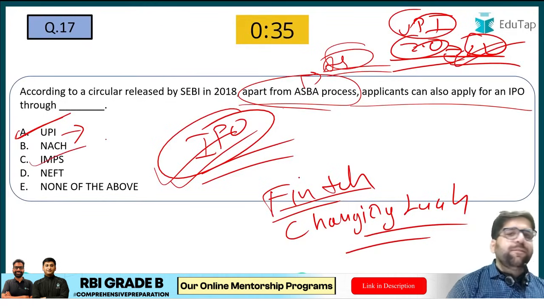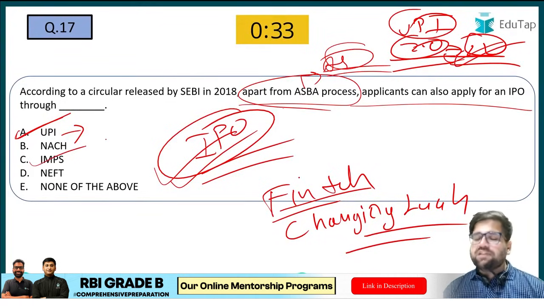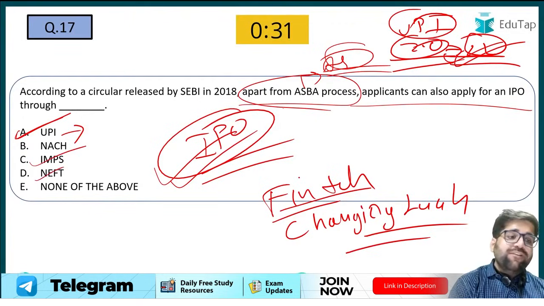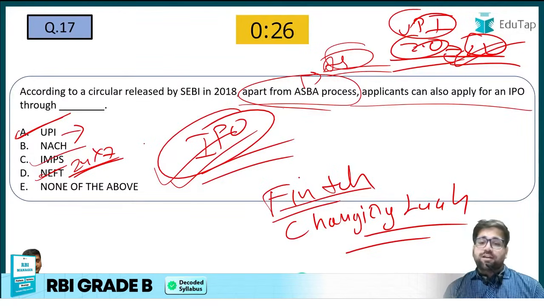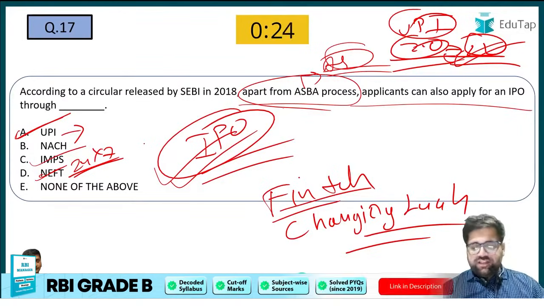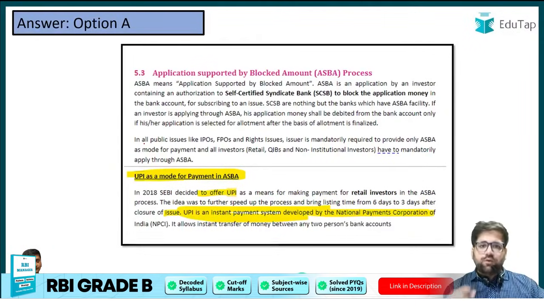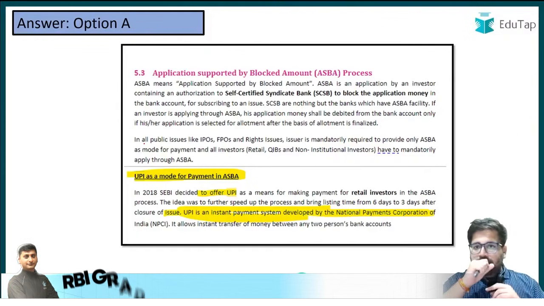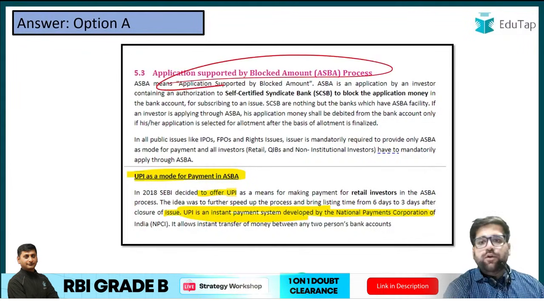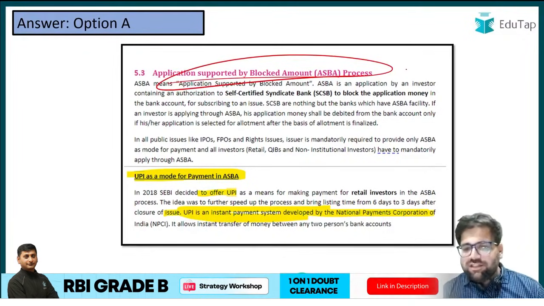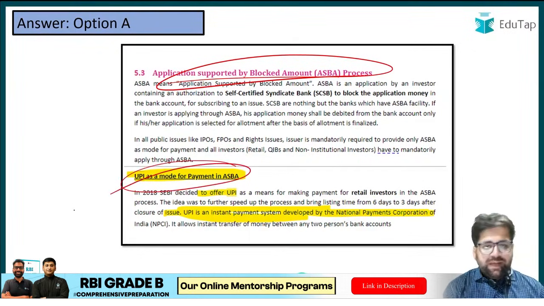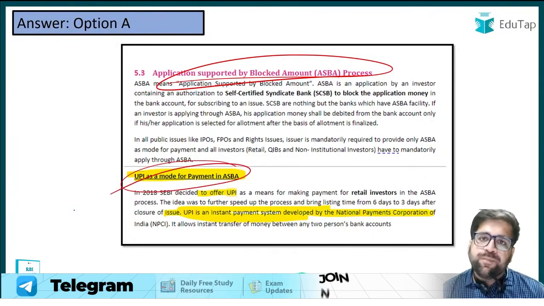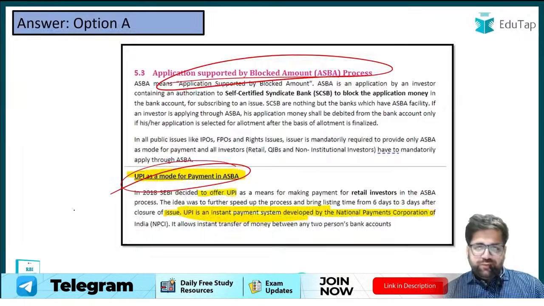Again, when it comes to IMPS, the maximum limit has been increased to 5 lakh. NEFT 24 hour 7 ho chuka hai. I hope you know about all these different facts, and the same has been covered in your FM static course. So again, application supported by blocked amount, ASBA. A very comprehensive coverage has been done in your course, because we know that UPI, ASBA, how they are interlinked, and we have also given some separate paragraph, and the same question was there in your RBI Grade B paper as well.